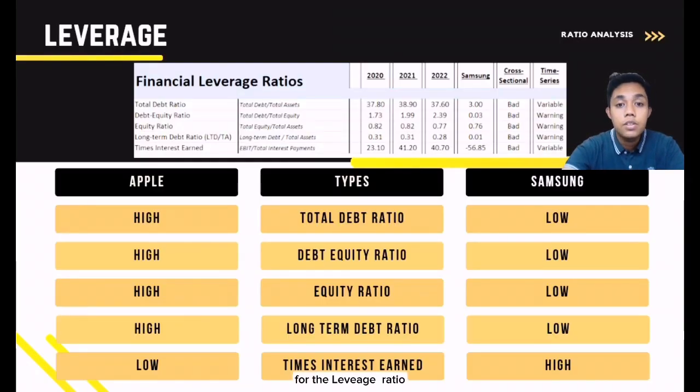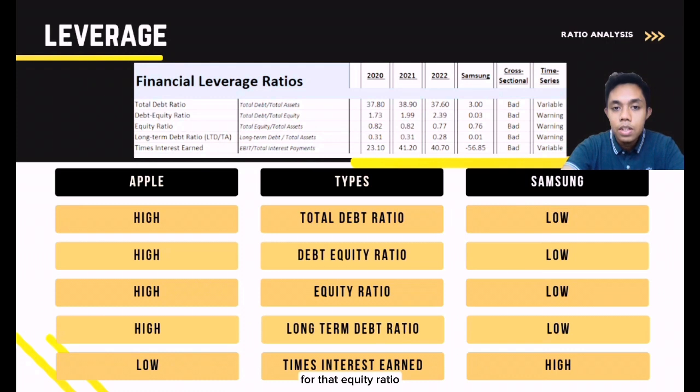For the leverage ratio, the first ratio is total debt ratio. The Apple company has a higher ratio compared to Samsung. In 2020, the ratio is 37.8, 2021 38.9, and 2022 37.6, while Samsung is only 3.